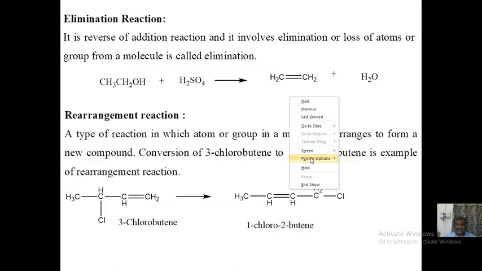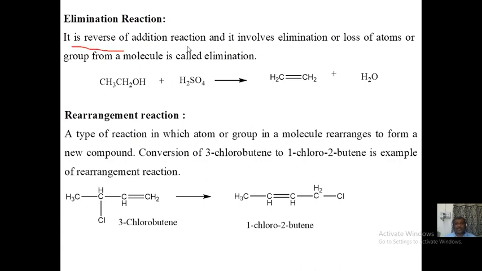The second one is elimination reaction, exactly opposite to the addition reaction. Therefore, it is the reverse of addition reaction, and it involves elimination or loss of atoms or groups from a molecule, right? And generally you know that it is the reverse, therefore unsaturation is produced here. So this is your ethanol. In the presence of concentrated sulfuric acid, hydrogen is lost from this carbon, OH is lost from this carbon, that is the CH2 carbon, giving you CH2 double bond CH2, and water is eliminated, dehydration, friend. In the presence of concentrated sulfuric acid, this is an elimination reaction.